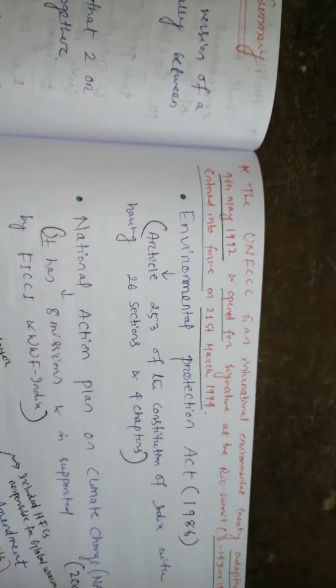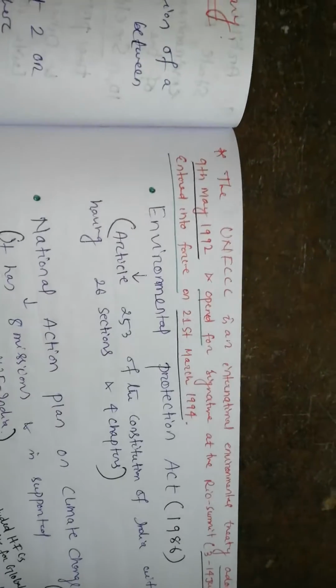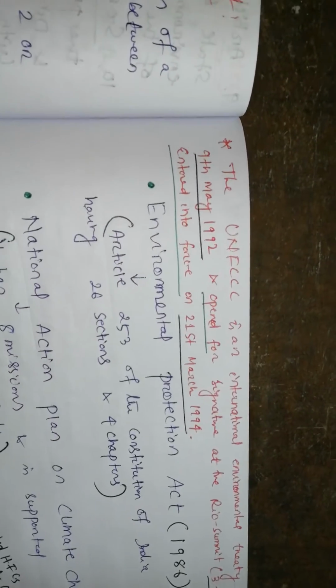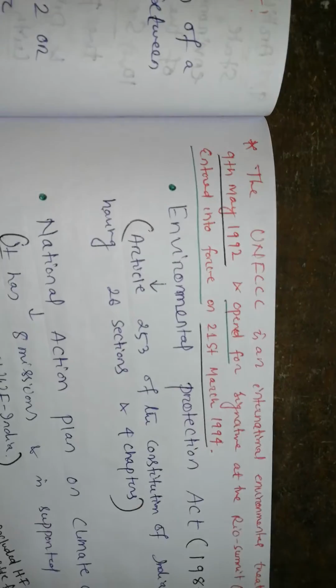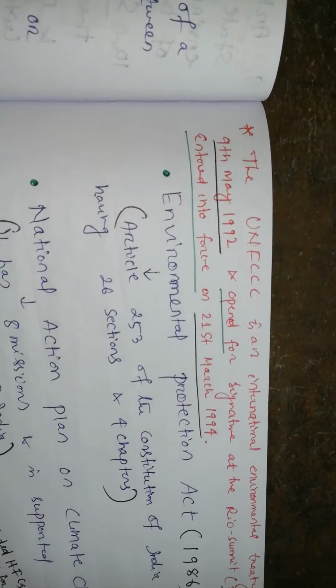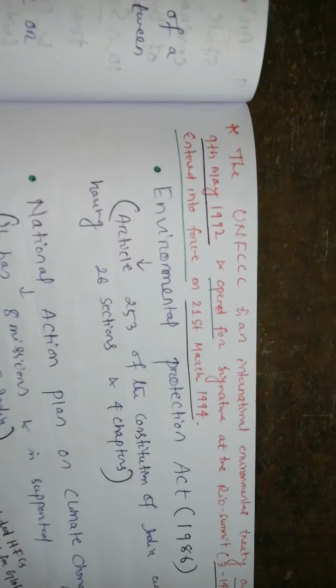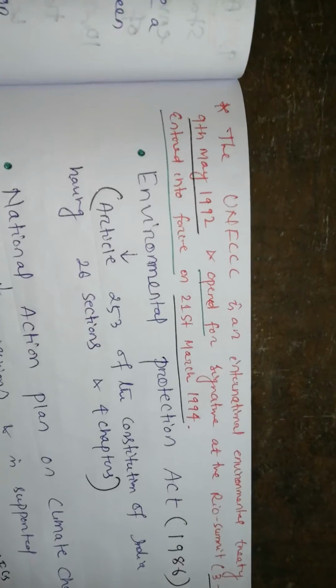Okay. Then we have come across UNFCCC. What is this? The full form, all of us know, right?